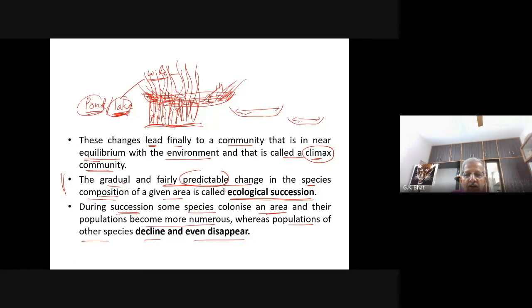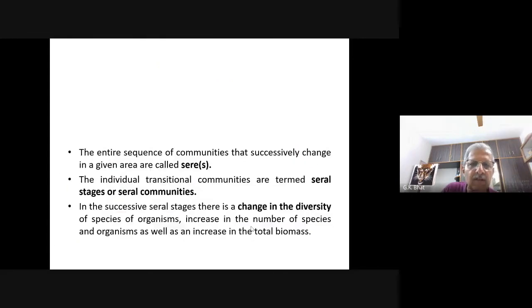This is what you say. During succession, some species colonize an area and their populations become more numerous, whereas populations of other species which were there earlier decline. The species you have seen when there was plenty of water will not be there when the water gets reduced. So the new population becomes more numerous, whereas old populations decline and even disappear. Is it clear about the ecological succession definition? Right?